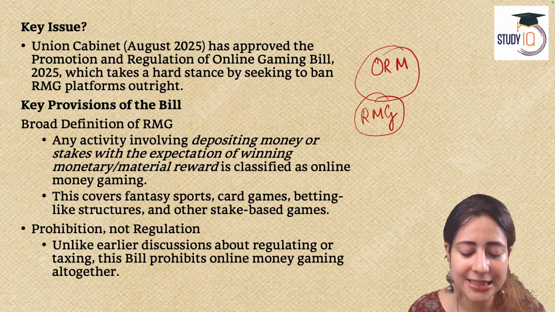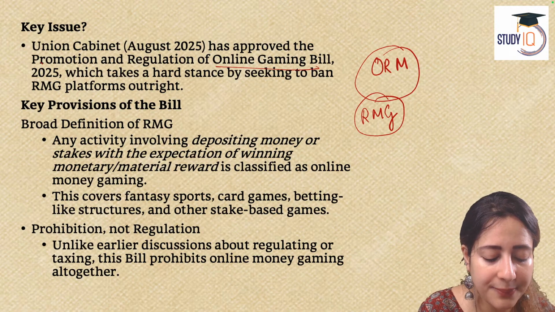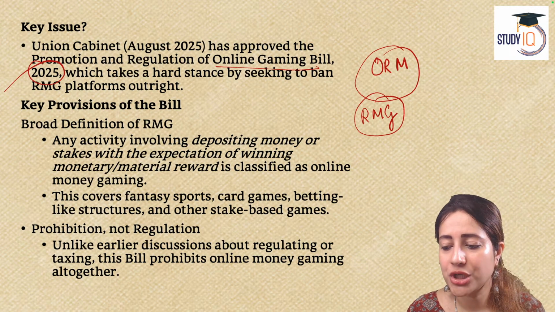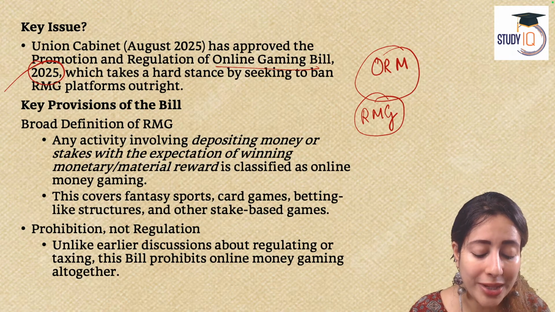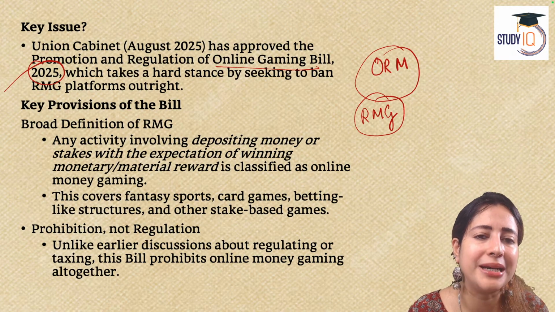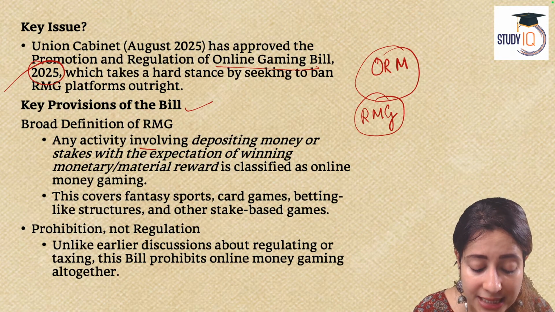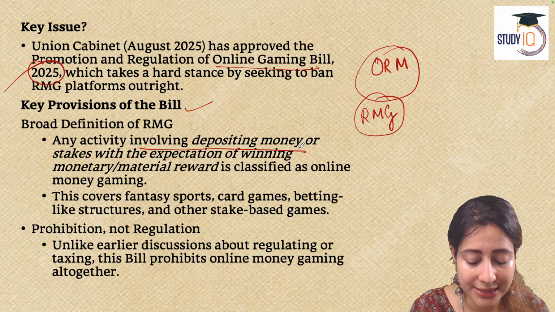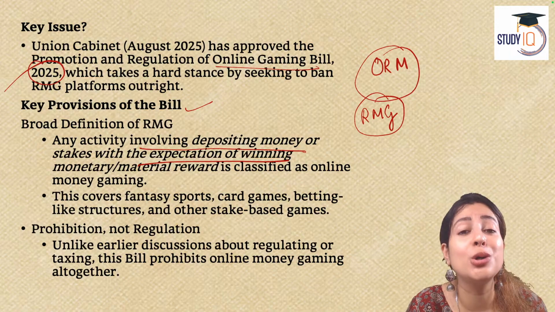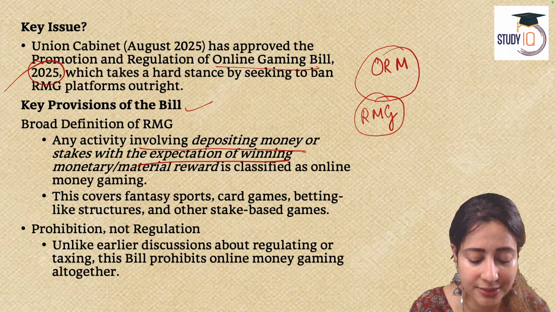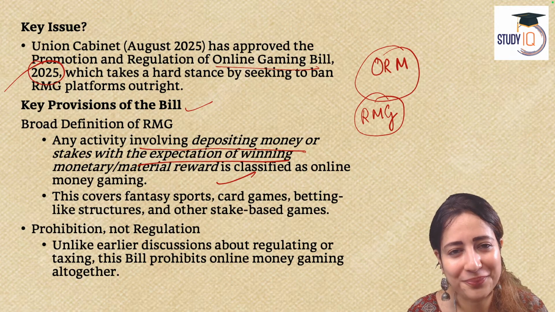That's the reason the government wants to create a bill known as the Online Gaming Bill 2025, which is now completely prohibiting any kind of online money gaming where money is involved, gambling or betting is involved. What are the provisions of this new bill? The bill says any activity which involves depositing money online, creating expectation of winning a lottery or some kind of a money return, material rewards will be classified as monetary gaming.